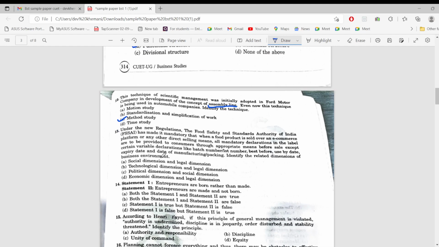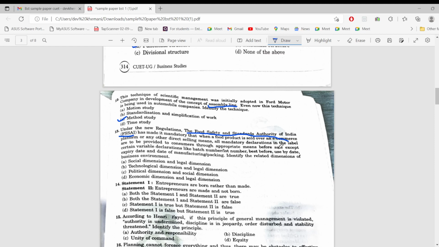Okay. Under the new regulations, the Food Safety and Standards Authority of India has made it mandatory that when a food product is sold over an e-commerce platform or any other direct selling means, all mandatory declarations in the label are to be provided to consumers through appropriate means before sale, except certain variable declarations like batch number, lot number, best before use by date, expiry date, date of manufacturing, etc. Related dimension of environment. So see, the Food Safety and Standards Authority of India, this is one point which we need to take care of for looking for dimensions.